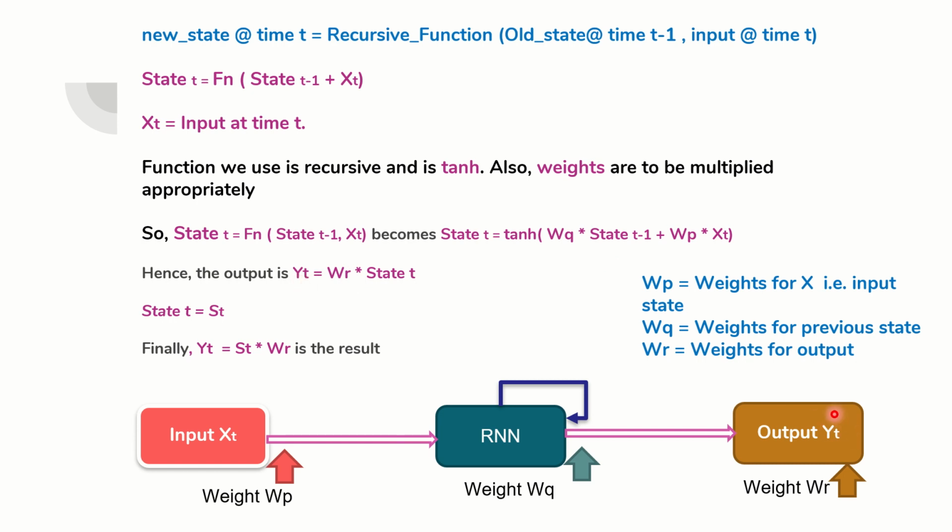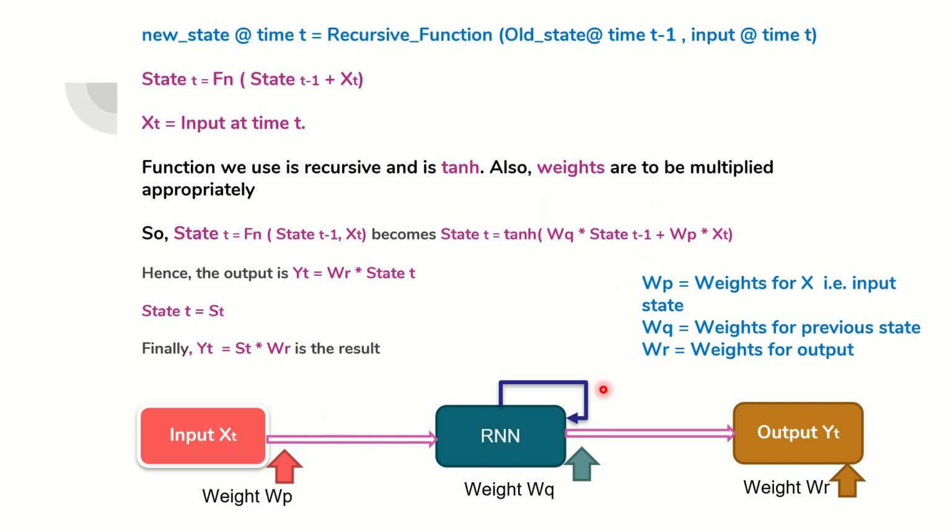The output is specified as yt here, and yt is equal to wr into state t. What is wr? Wr is nothing but the weight for the output. So weight for the output into state t is what we have arrived at here, and when I multiply these two I get yt is equal to wr, that is the weight for the output into state t. The state t is the thing that we have derived all the way through this.